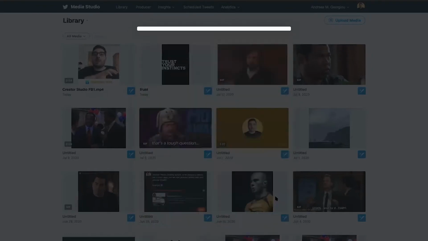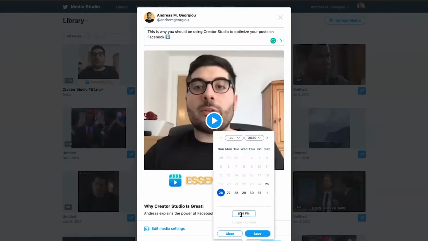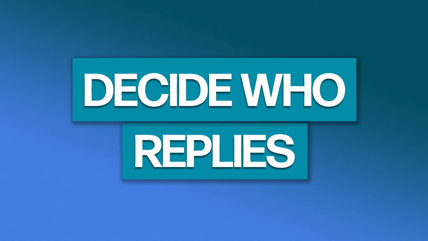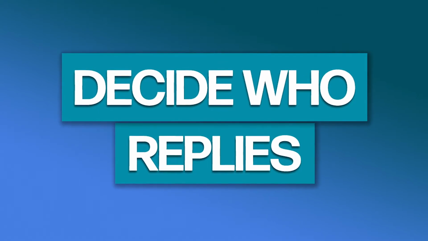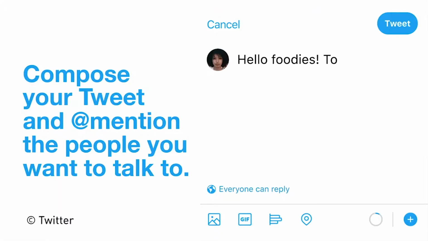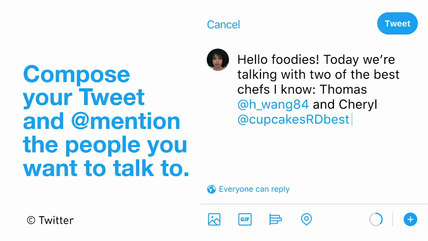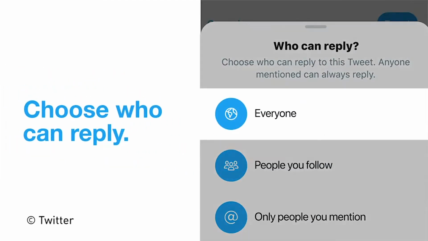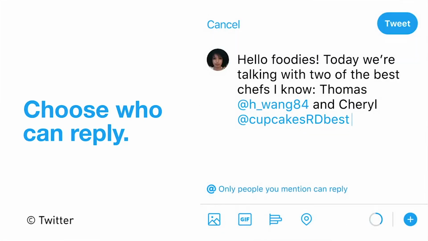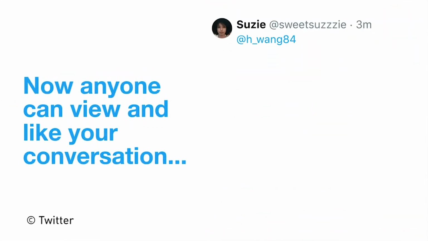But have no fear, if you don't have Twitter's Media Studio, using the desktop service to schedule is just as efficient. One of the more interesting recent additions by Twitter is the option to customize who can reply to your tweets. The platform has introduced 3 options, which are everyone, people you follow, and only people you mention. The latter, of course, would mean that nobody can reply to your tweet if you do not mention another account.